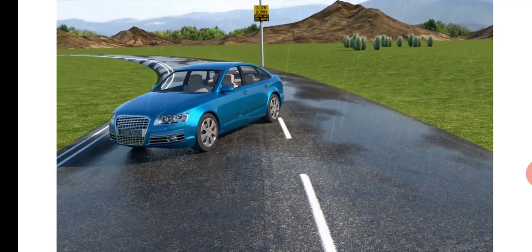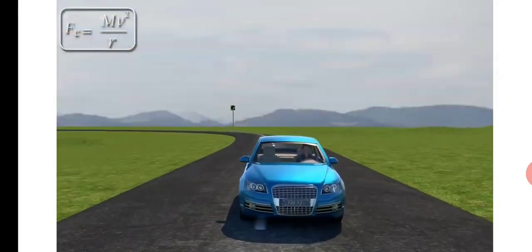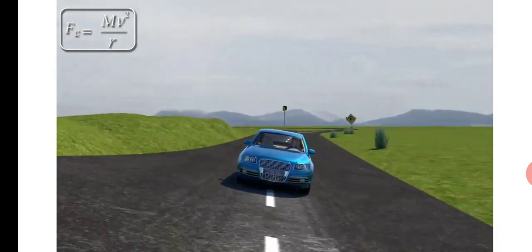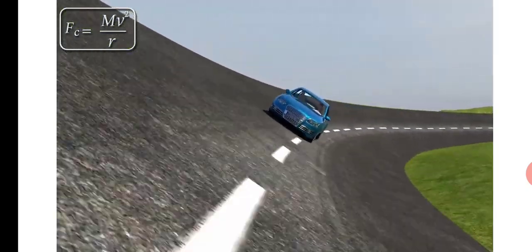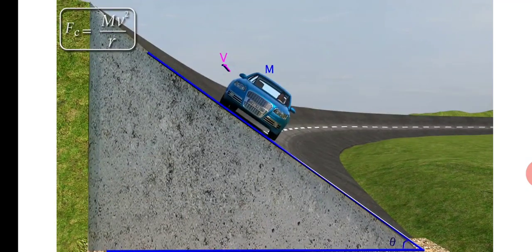So to avoid this skidding, banking is necessary, because we do not always rely on the force of friction. So when the car is moving on a banked road, see what this banking is. The road makes an angle theta with the horizontal, and this inclination is called banking of roads.